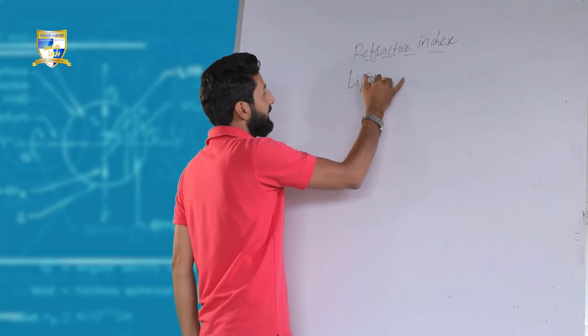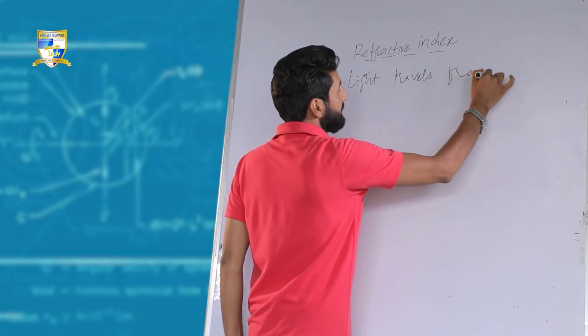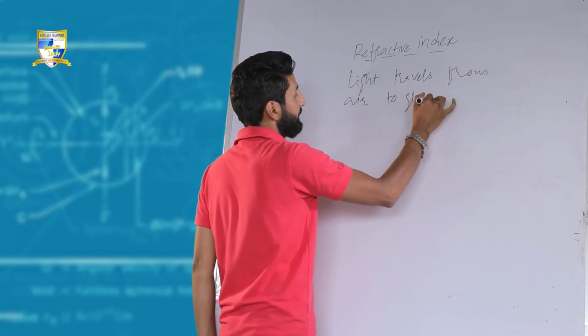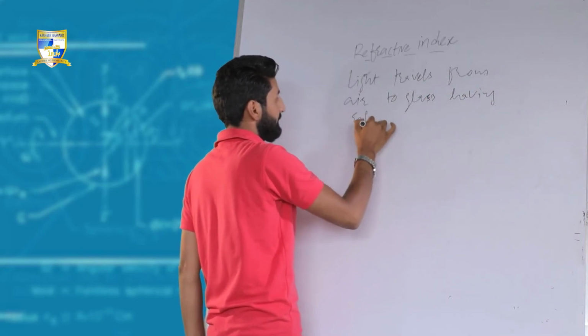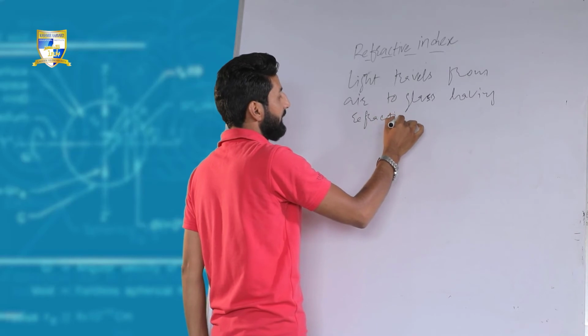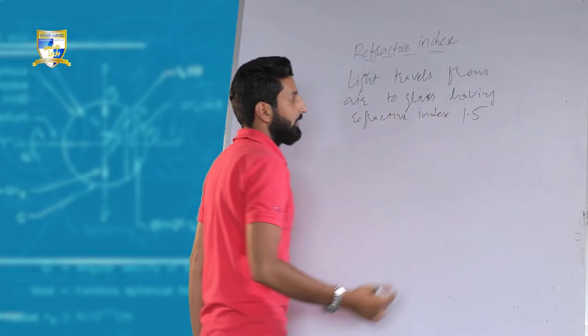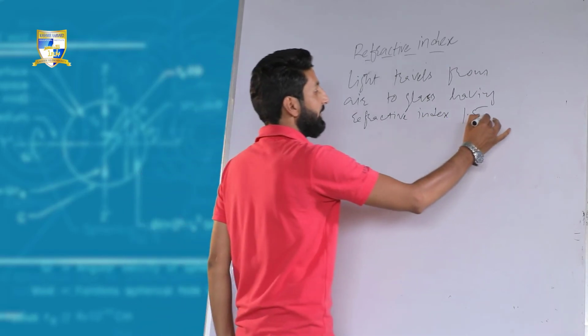Like there's another question. Light travels from air to glass having refractive index 1.5.